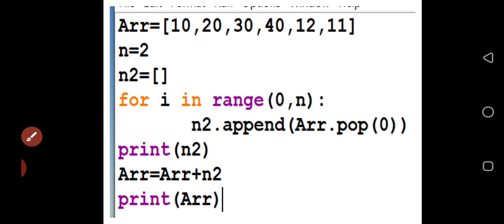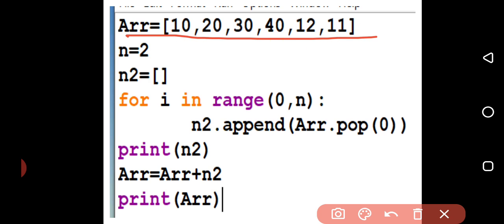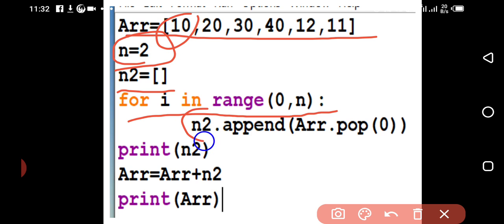Now see this one. This is in the form of a program. I have written it in the form of a function also. This is the array I have initialized. This is n, 2, so it will be shifted to the left by 2. n2 is a blank list. Now I will start a for loop. The for loop will go up to 2, means 0 and 1, 2 times. n2.append(arr.pop(0)) means that the element is going to be transferred into n2.